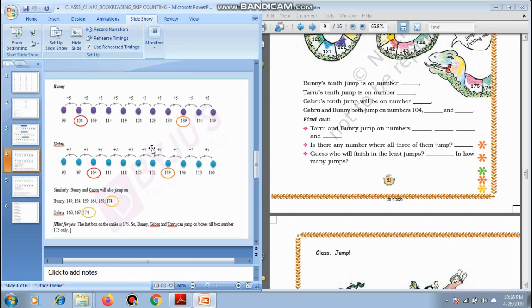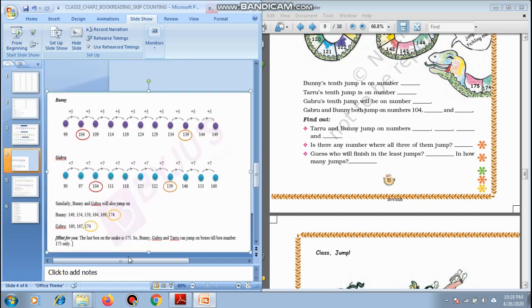for Bunny and Gabru. So Bunny and Gabru are reaching the numbers 104 and 139. They both are similar on this number. And when they all are going together, that number will be 175. They all are going to jump at one number which is same for all of them. That will be